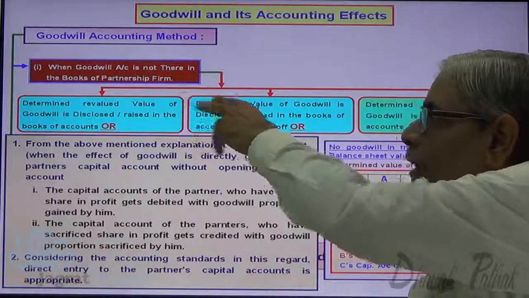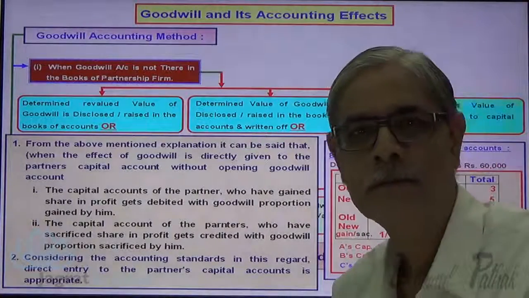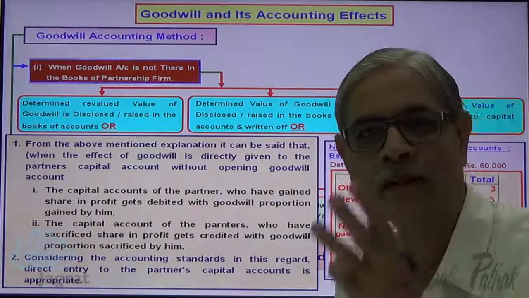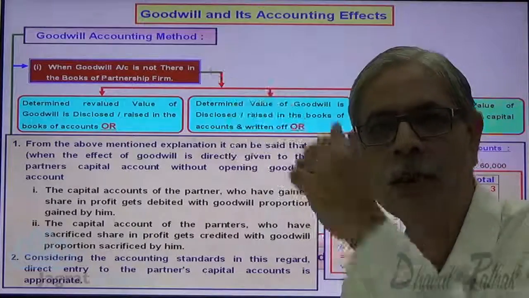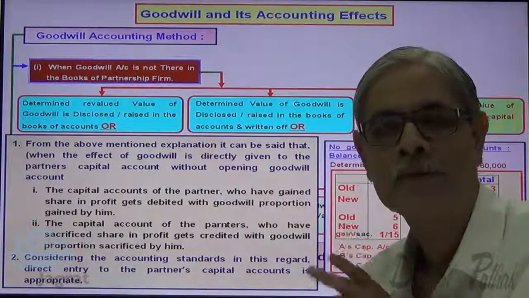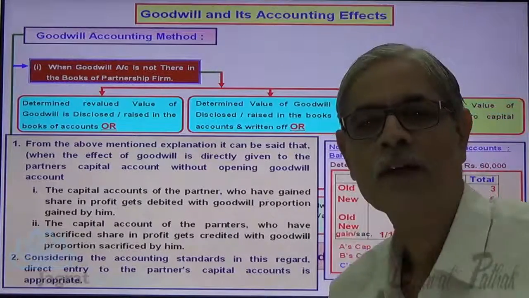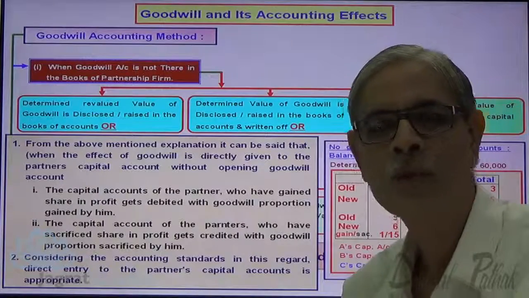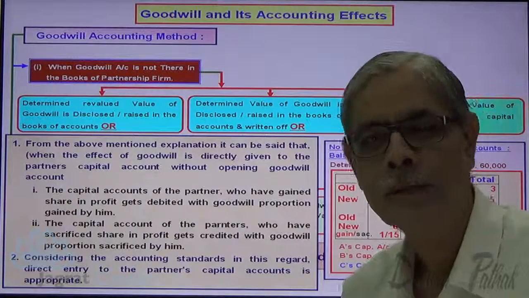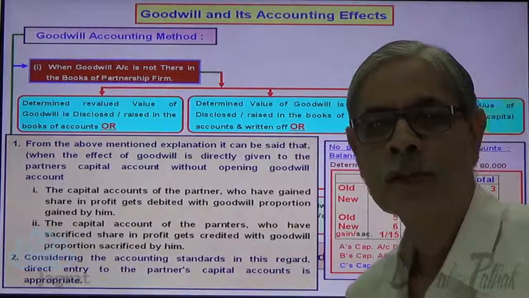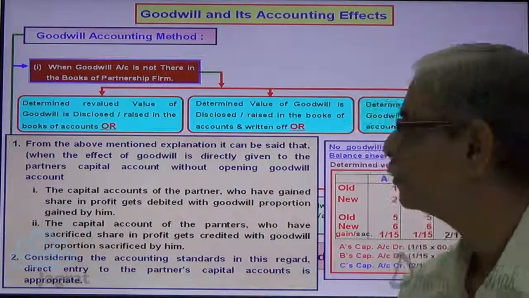Now I have tried to explain this entire option number 1, wherein no goodwill is there in the books of accounts. There are 3 methods to account: 1, raise the goodwill; 2nd, raise and write off; 3rd, adjust to capital account. These are the optional methods. You can go for only one method for actual accounting. You can't go for all at a time. Remember it. Now I want to consider the next.